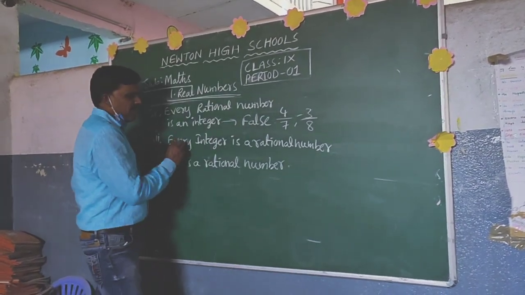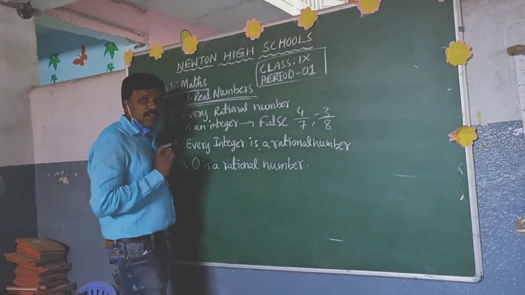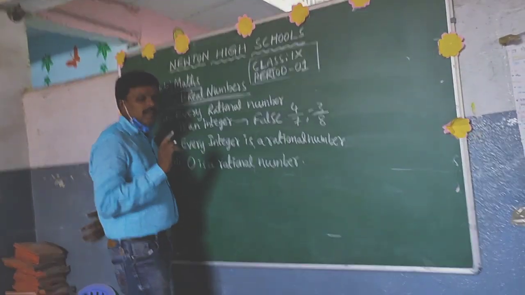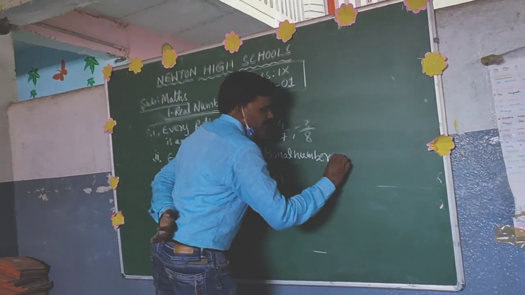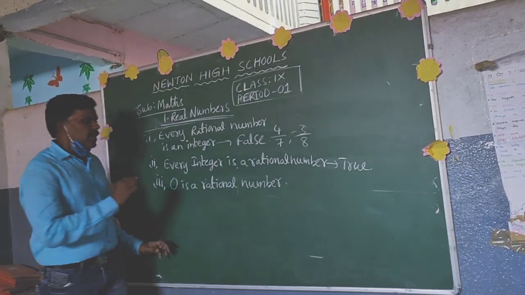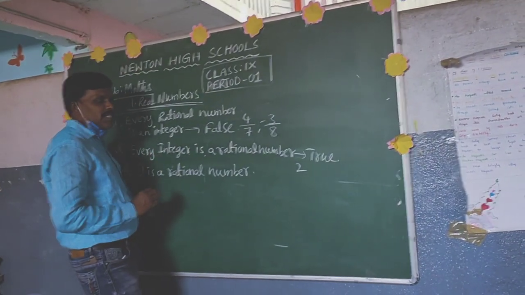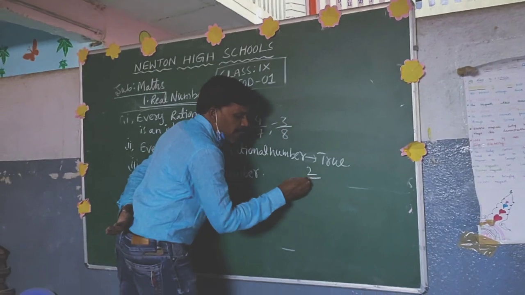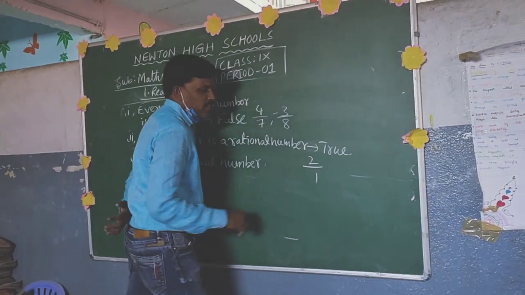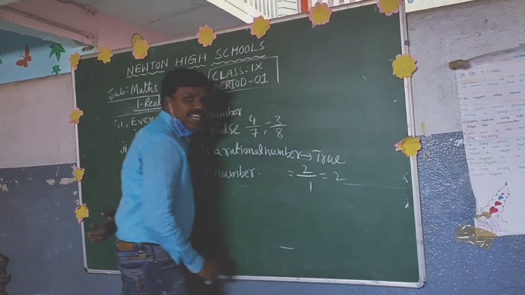Next one. Every integer is a rational number. Is it true or false? Yes, true. Very good. Why is it true? We have to give the reason. For example, 2 is an integer. Is it possible to write 2 in the form of p by q or not? Yes. How to write that one? 2 by 1. 2 by 1 is nothing but again 2.